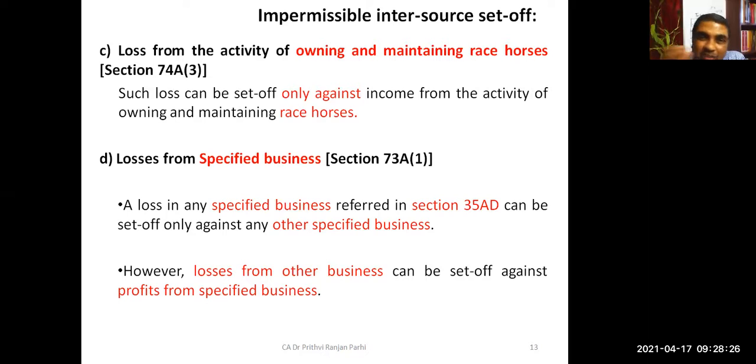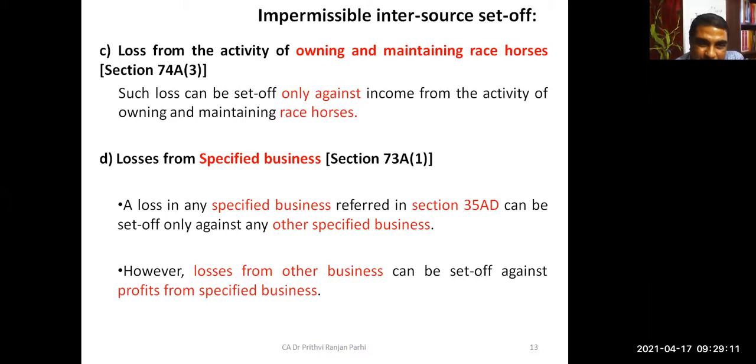You have two businesses. Business A is owning and maintaining racehorses. Business B is also about owning and maintaining racehorses. Then if you have a loss in business A, you can set it off against the profit of business B. But if business B is conducting horse races, not owning and maintaining racehorses, then there are two different businesses. So loss under one head cannot be set off against profit of the other head.